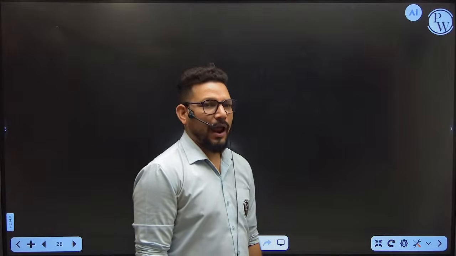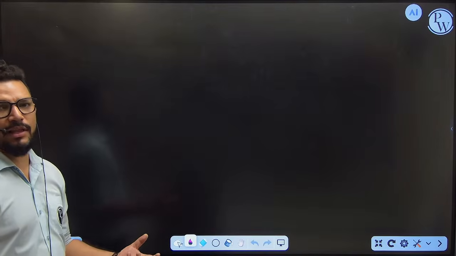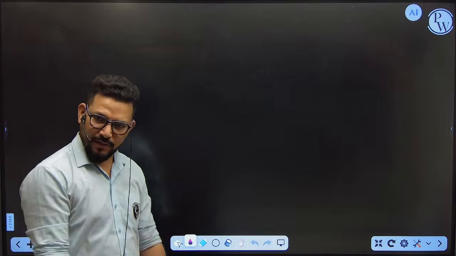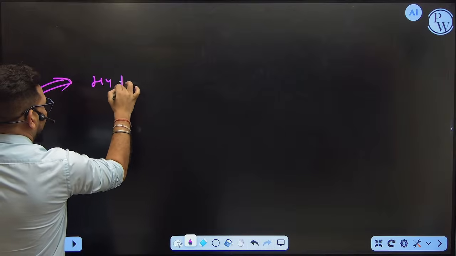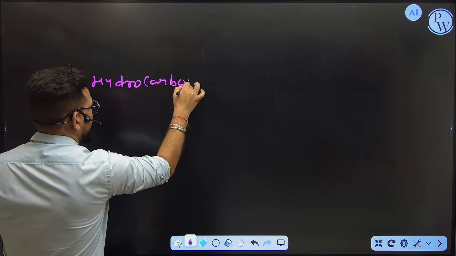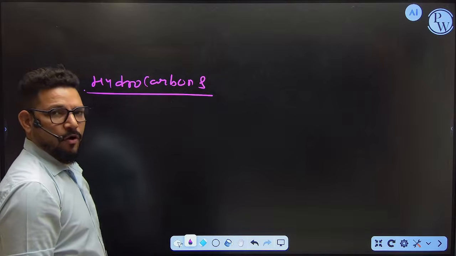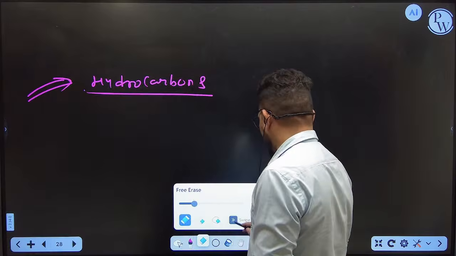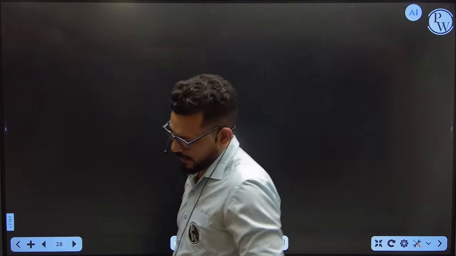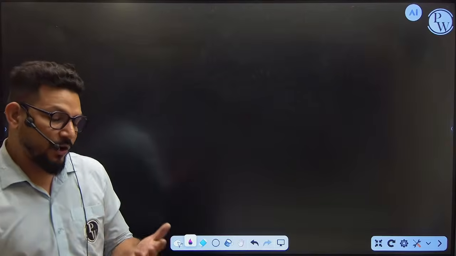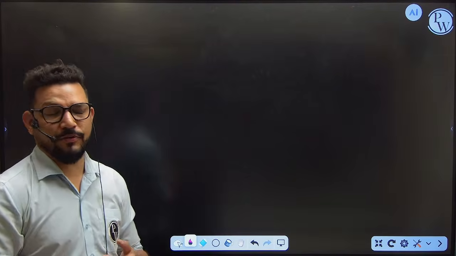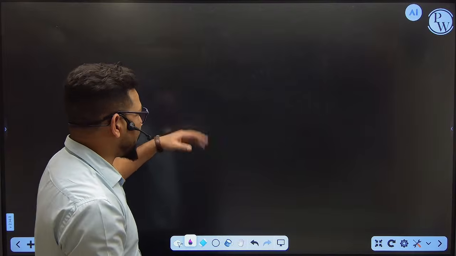Okay. Now this is all about SN1 and SN2, and your whole chapter of haloalkanes and haloarenes is actually combined with all these things. Done. Now, in hydrocarbons we already covered alkanes, and how alkanes react. I know that all single bonded compounds are saturated, and they react by substitution, elimination, or free radical substitution. So I already told you all the conditions. Now we can talk about alkenes.